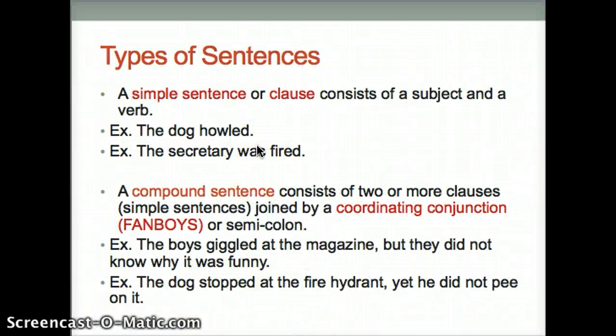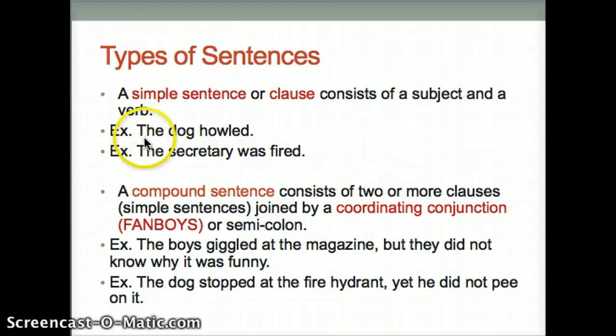We can also talk about types of sentences and conjunctions. A simple sentence is just what we've been talking about: an independent clause that has a subject and a predicate and can stand on its own as a complete thought.